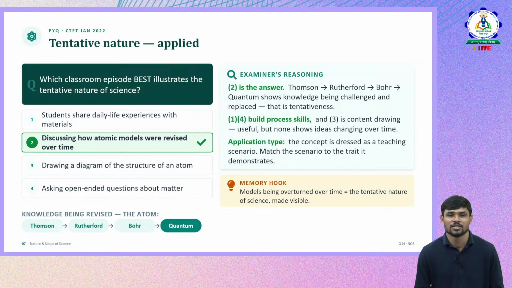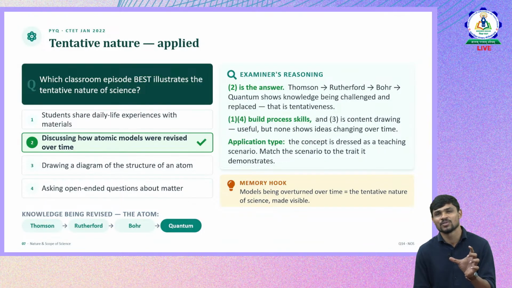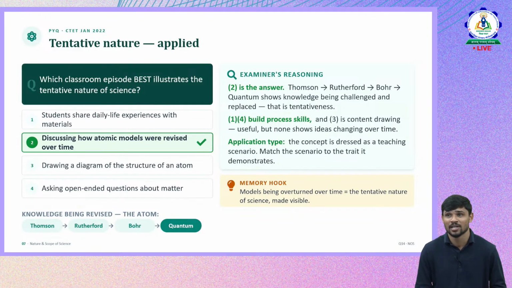Students share daily life experiences with materials, discussing how atomic models were revised over time. We already discussed how different theories get disproved and again new theories will be given. Drawing a diagram of the structure and asking open-ended questions about matter. So we can see the tentativeness. Tentative means which is not fixed, which is not final. It keeps changing. Okay, tentative timetable, tentative schedule. What do we mean by that? We mean that it is not final, it is not fixed. It may change. It can change. That is the meaning.